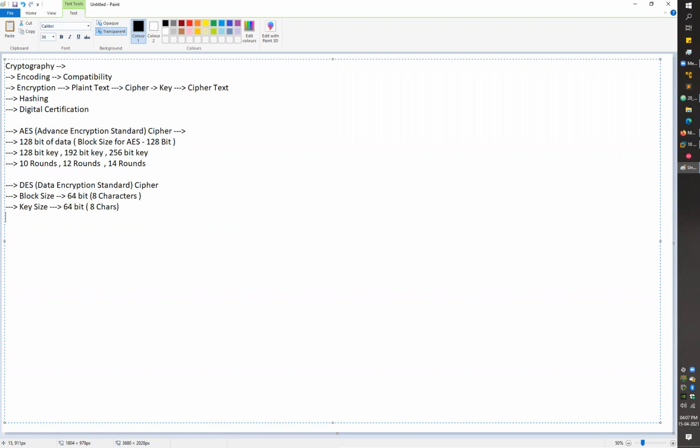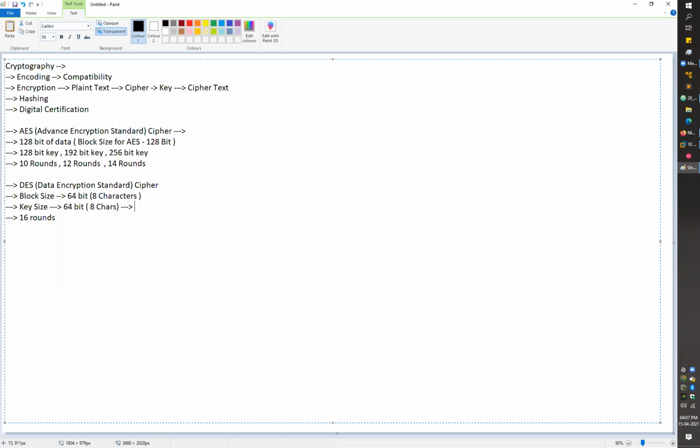If I talk about the number of rounds for the same function, in the case of DES we always use 16 rounds. But we have a trick here. As a developer or a user, we have to specify 8 characters, so we specify the key size as 64 bits.